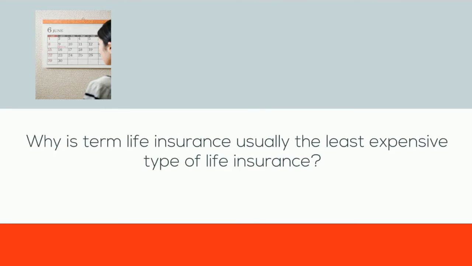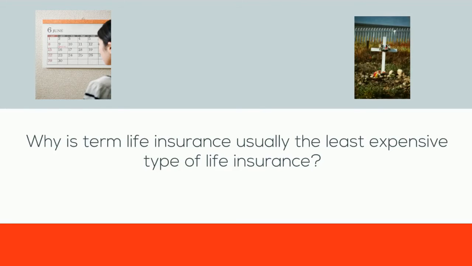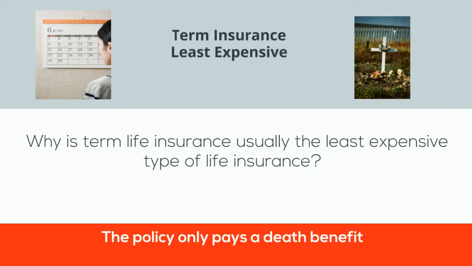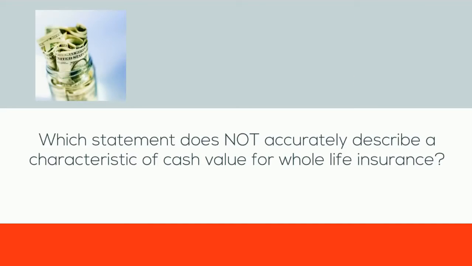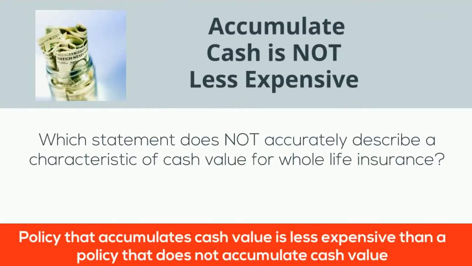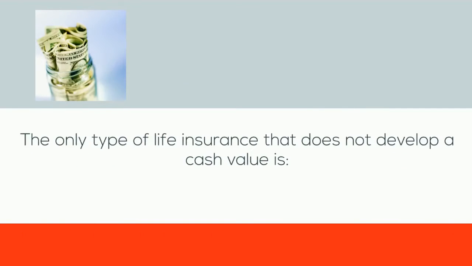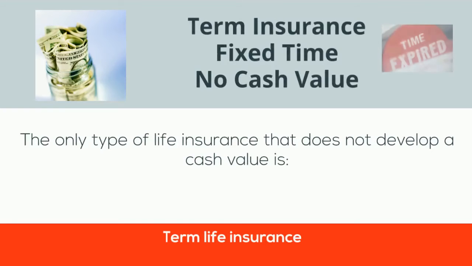Why is term insurance usually the least expensive type of life insurance? The policy only pays a death benefit. Which statement does not accurately describe a characteristic of cash value for whole life insurance? A policy that accumulates cash value is less expensive than a policy that does not. The only type of life insurance that does not develop a cash value is term life insurance.